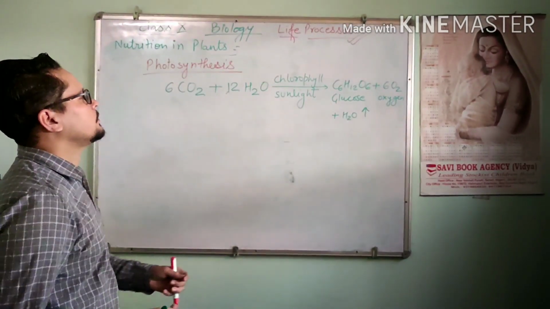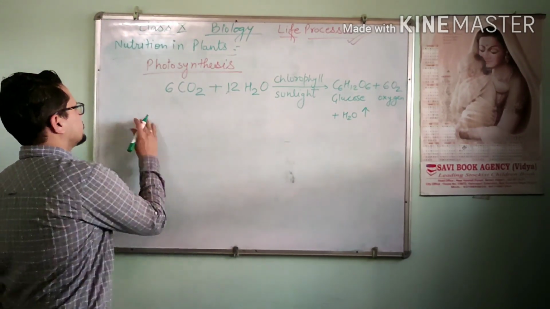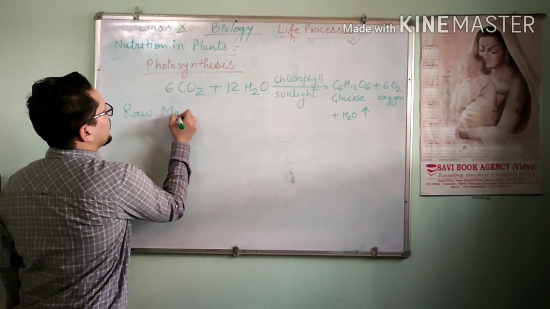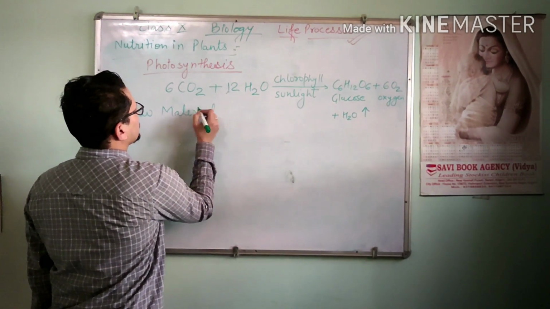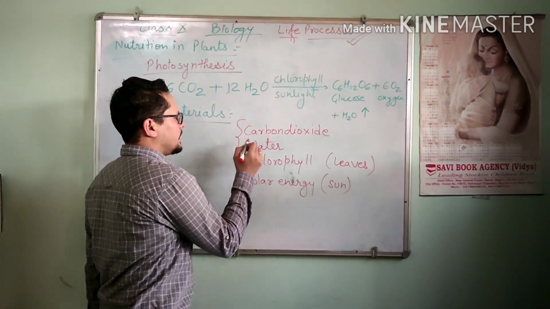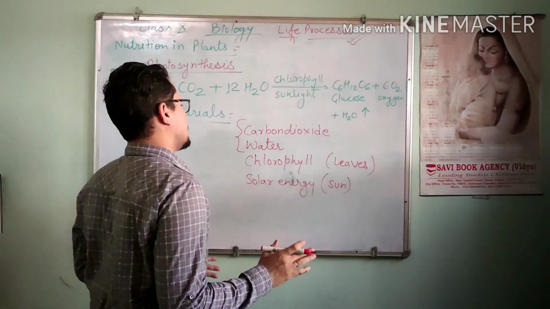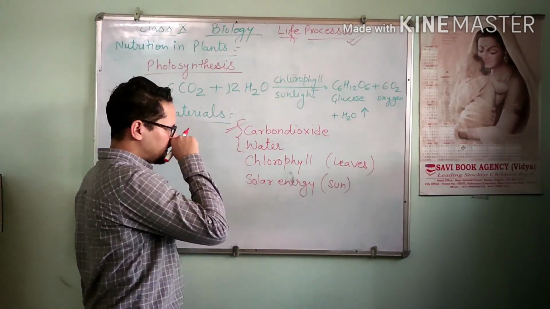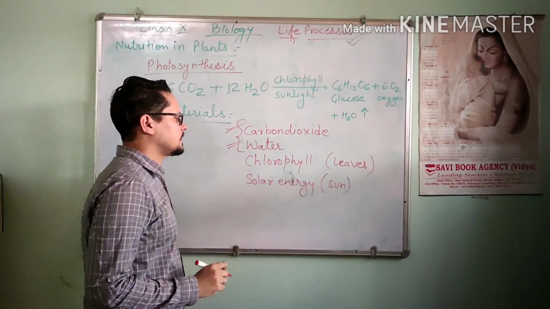Students, you have to know about the raw materials which are required by the plants during photosynthesis. What are these? Carbon dioxide and water are inorganic substances which are provided by nature: carbon dioxide from the environment and water from the soil.